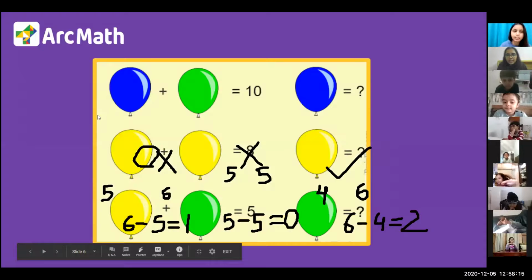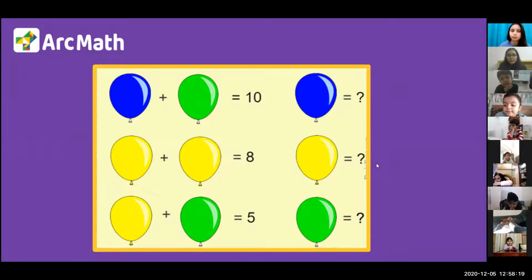Okay. I'm going to clear my screen. Now we have a balloon problem here. We need to find which number is on which balloon, and Simran ma'am is going to explain it to all of you. Listen carefully. We need some interesting answers. See, everyone, we have 3 colors of balloons, right? We have blue color, green color and yellow color.